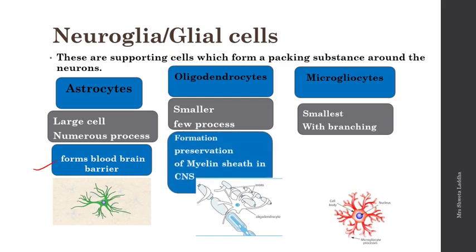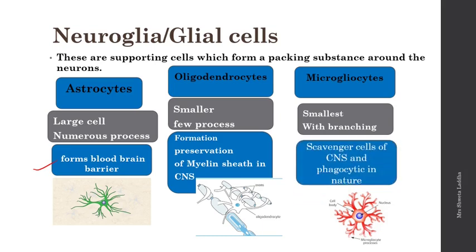Oligodendrocytes help in formation and preservation of myelin sheath in the central nervous system. The myelinated neurons, which we will study in the next video, have this fatty layer of sheath called myelin, and the preservation and formation of this myelin is done by the oligodendrocyte.